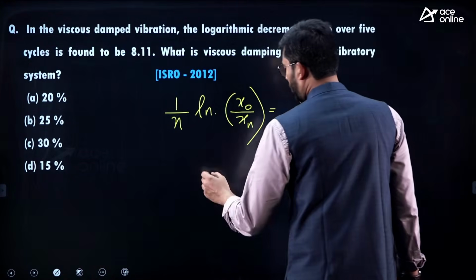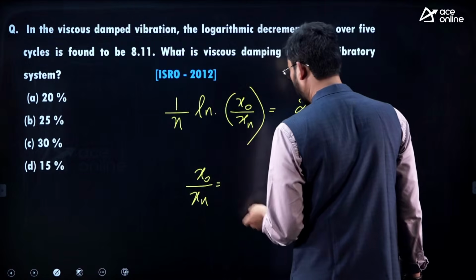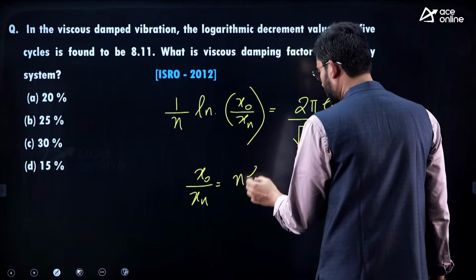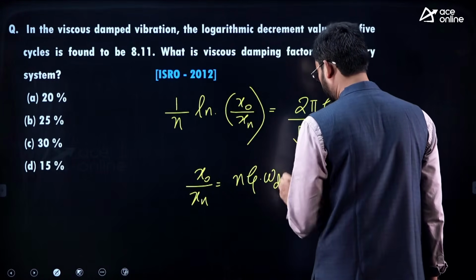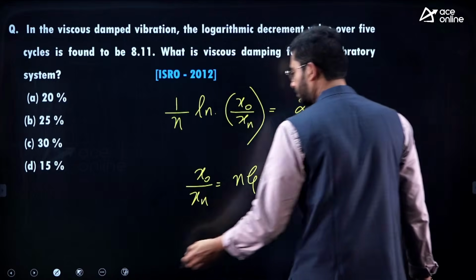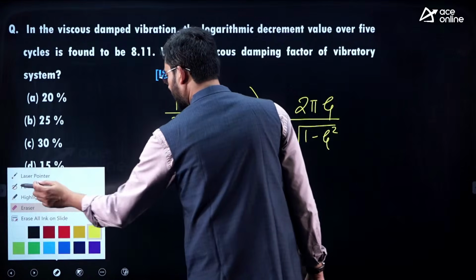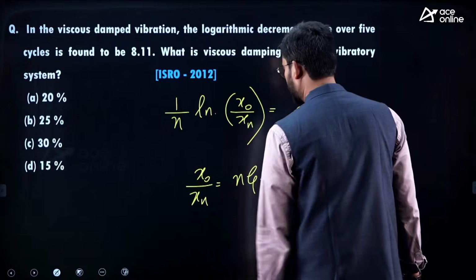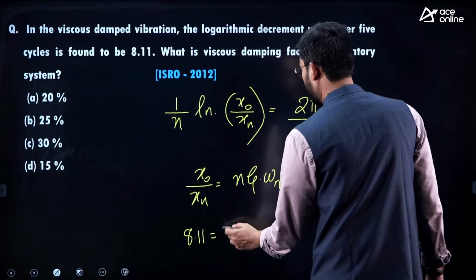Or else if you take the logarithm of this, that is x naught by xn equal to n times zeta into omega d, it is into td, n times zeta into omega n into td it is. Okay, so x naught by xn is given as 8.11 and n is equal to 5.